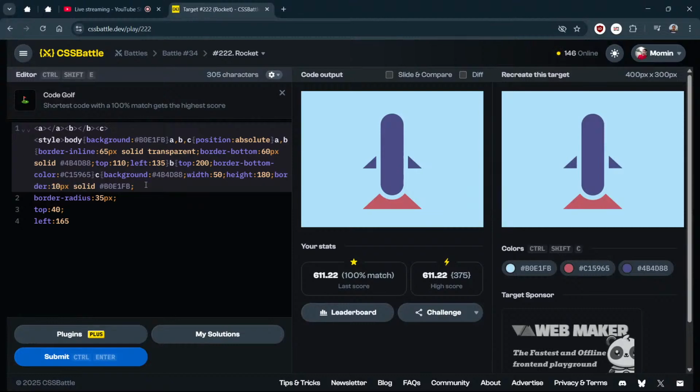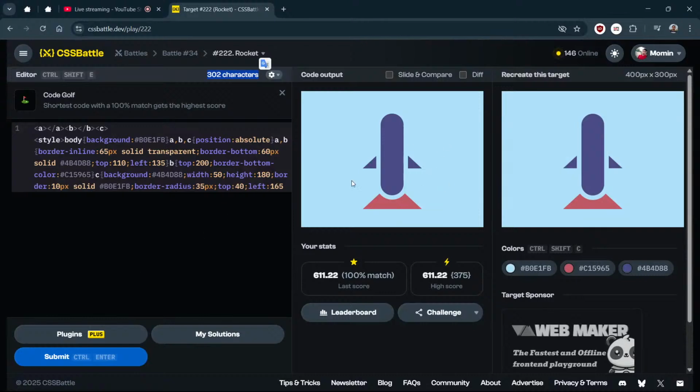You will be like, what are you doing? Yeah, I might have some extension or any tool that will just minify it, but I do it by hand. Now I have 302 characters. Like last one we completed in 270 characters.